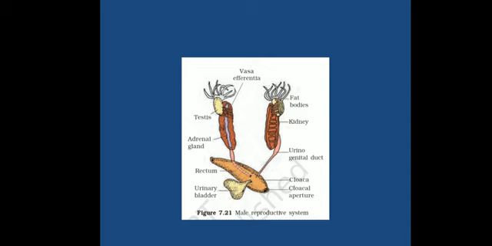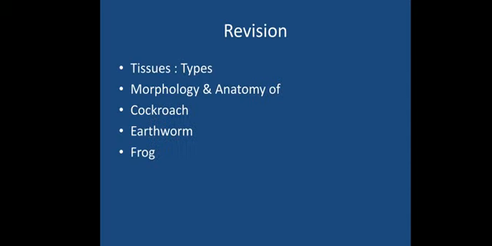So that was about the reproductive structures of the frog, and this was all what we have done today. First of all, we covered what tissues are, and the different types of tissues. We saw the four fundamental tissues: connective tissue, epithelial tissue, muscular tissue and nervous tissue. Then we studied their different types, locations and functions. Then we started the morphology and anatomy of the cockroach, earthworm and frog.